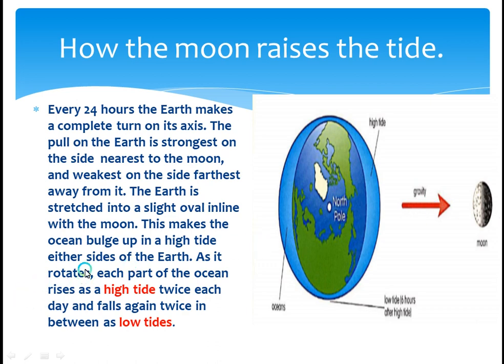As it rotates, each part of the ocean rises as a high tide twice each day and falls again twice in between as low tide. Now this is the low tide and this is the high tide. So this happens twice daily, high tides and low tides.